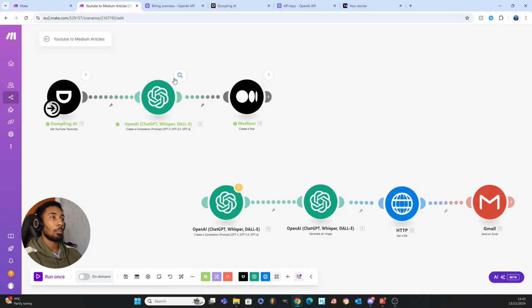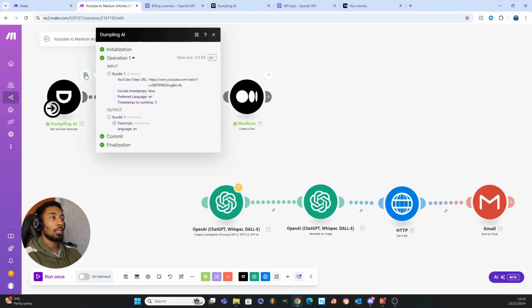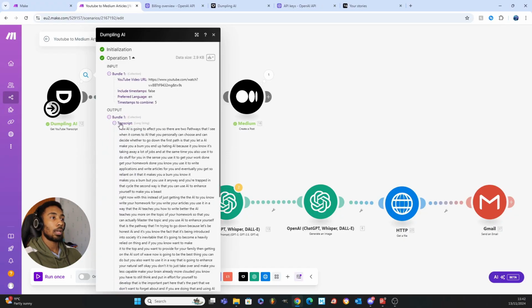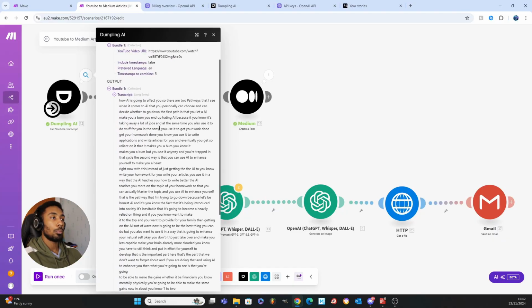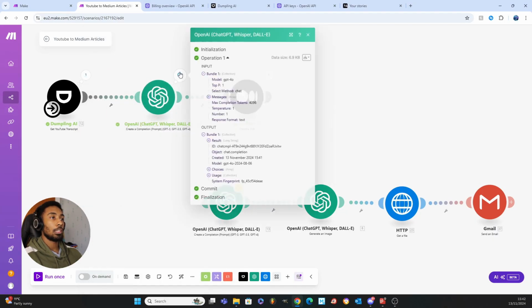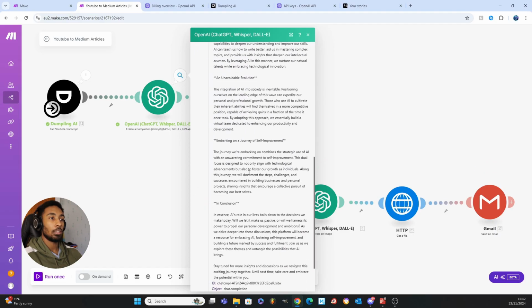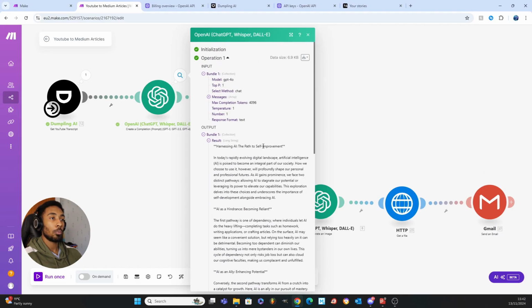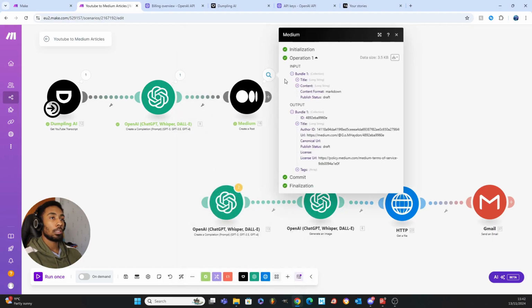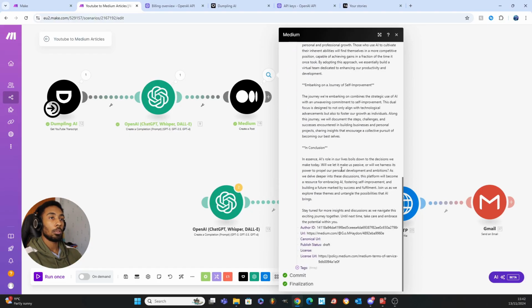You can check these number ones. If you see there's a circle with number ones, this tells you what has been done at each stage. So you can check what's going on. So we can see, look, it's taken our URL. It's got the transcript here. On the output, we see the transcript. Then we can see the GPT's responses here. If we go to the result here, we can see how it's created the article in Markdown format. And then finally, we can see here where it's posted the article. So we can see the article has been uploaded to Medium.